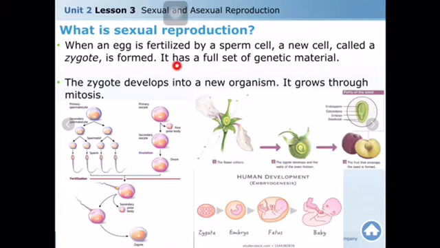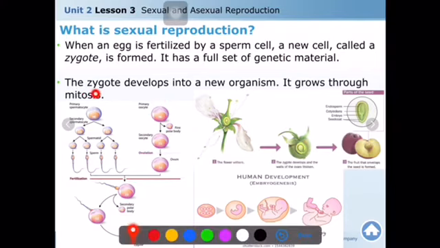It has a full set of genetic material, 46 chromosomes, not a half set, just like its parents, mother and father. The zygote develops into a new organism.